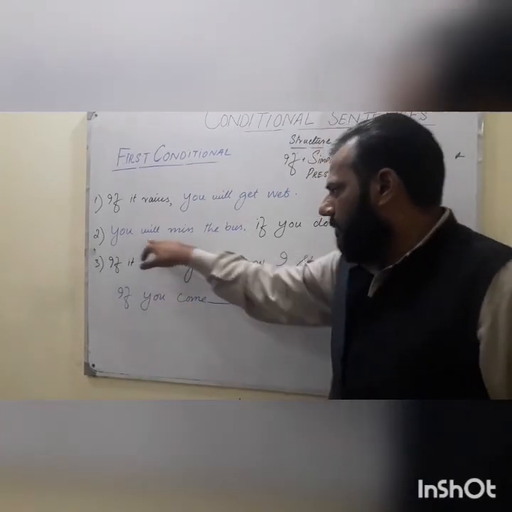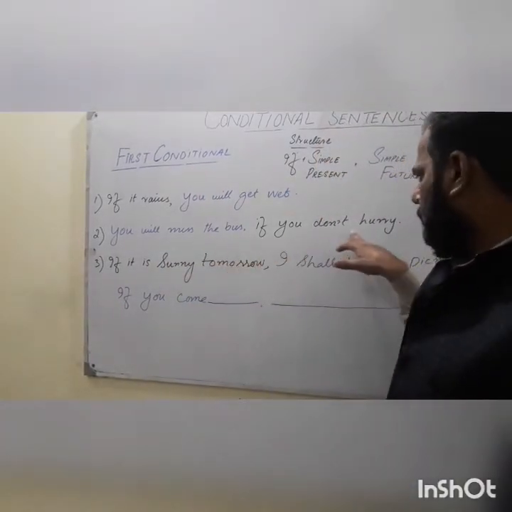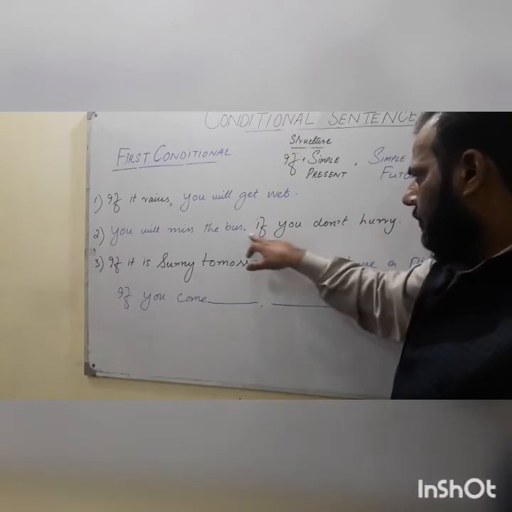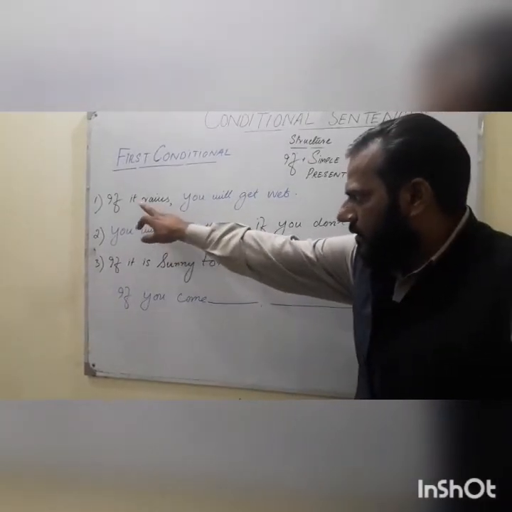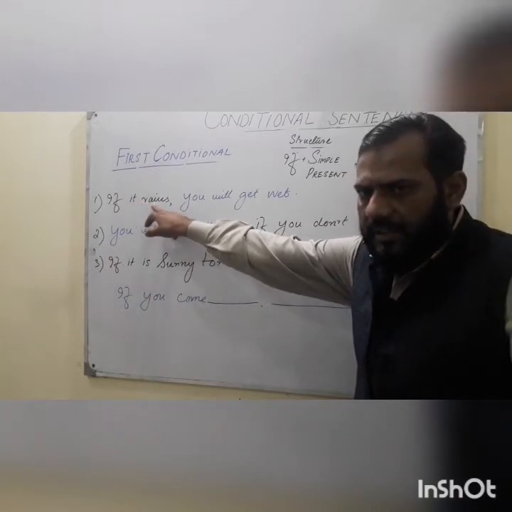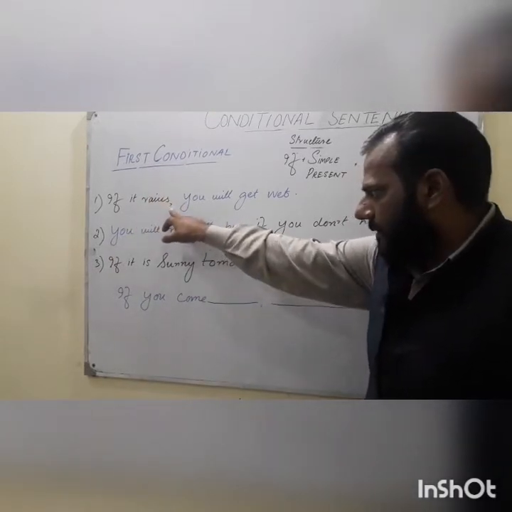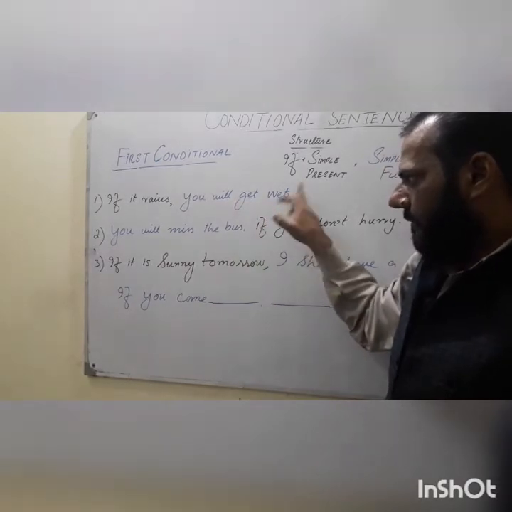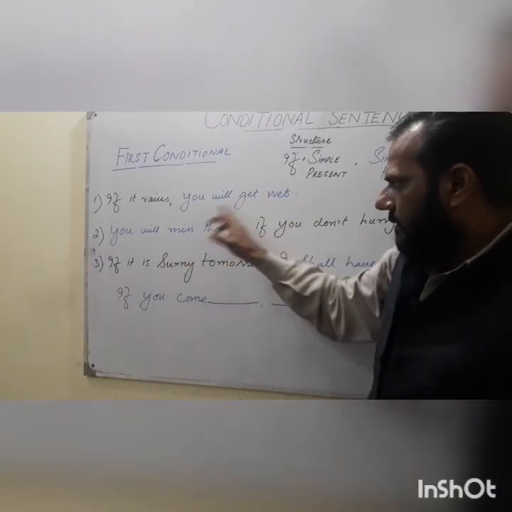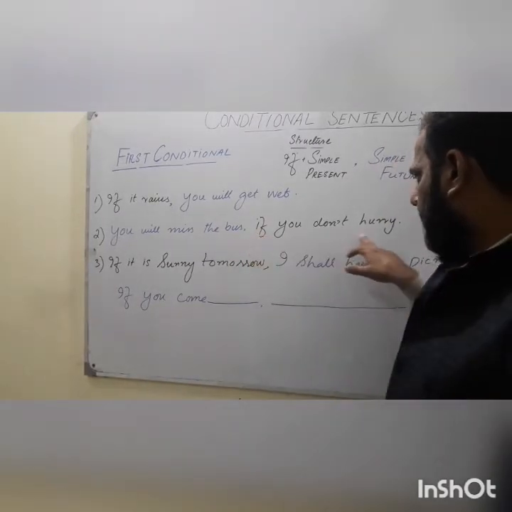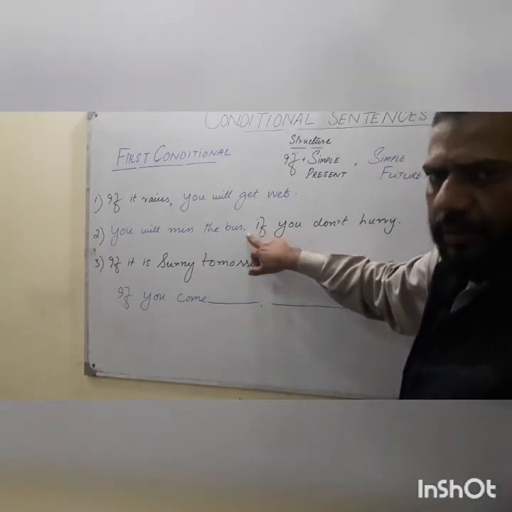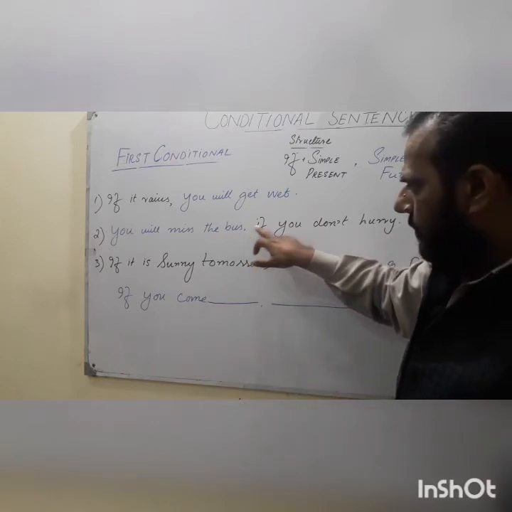Second one, you will miss that bus if you don't hurry. If you don't hurry, you will miss the bus. If you write the if clause first, then a comma is placed, and then the rest of the sentence. If the main clause comes first and the if clause comes at the end, the comma is optional. If you want to write a comma before the conjunction, you can.